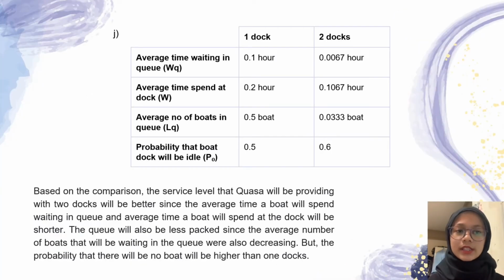And lastly, for question J, my comment, based on the comparison, the service level that Kuasa will be providing with 2 docks will be better, since the average time a boat will spend waiting in queue and the average time a boat will spend at the dock will be shorter. The queue will also be less packed, since the average number of boats that will be waiting in queue will also decrease, but the probability that there will be no boat will be higher than with 1 dock.